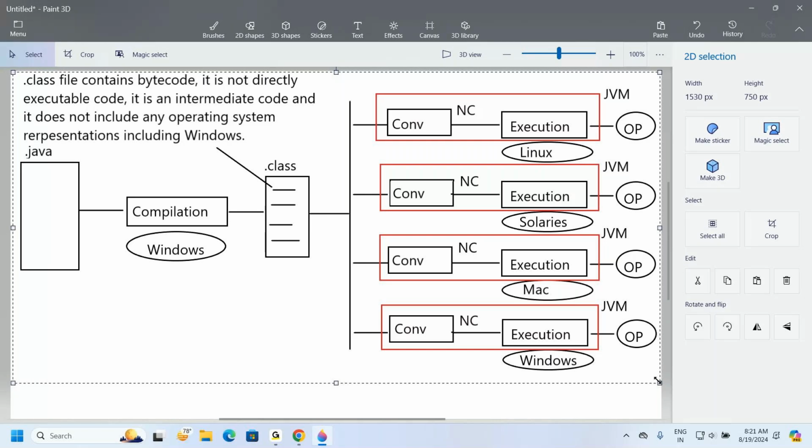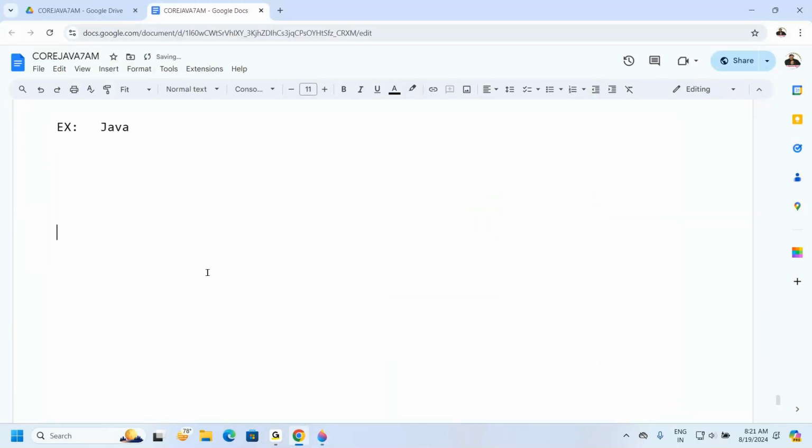JVM is not platform independent. JVM is platform dependent. Come again. What's the point I said to you? Java programming language is platform independent programming language, but JVM is what there? Platform dependent.